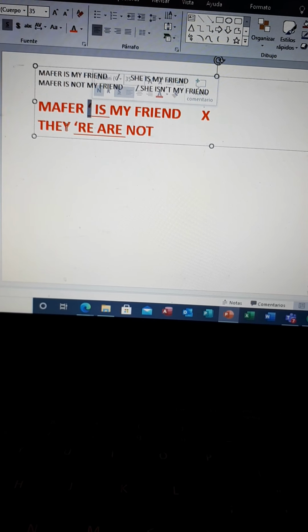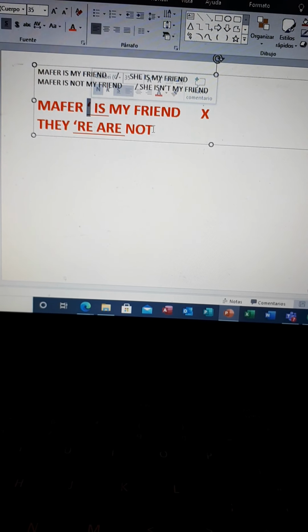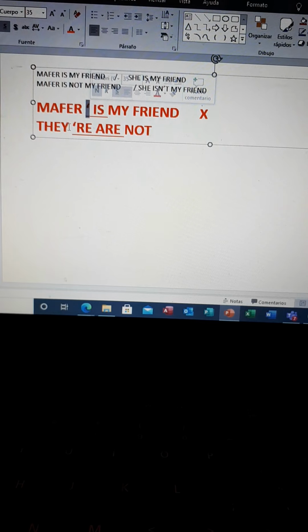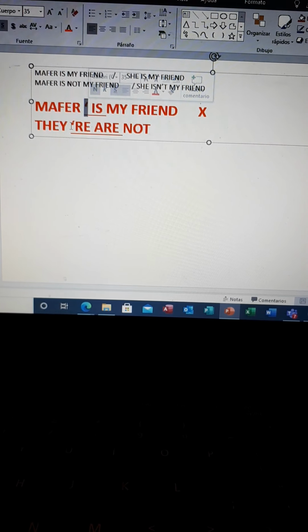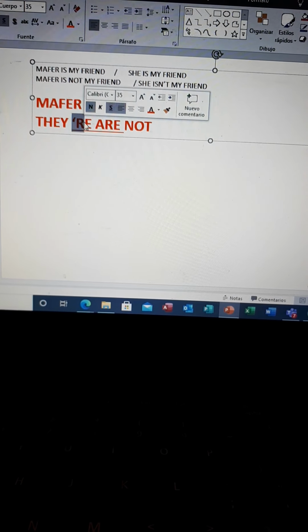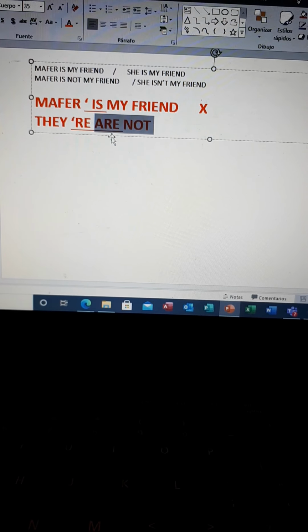In this other example it's the same. There are and not. It's not okay, either it's positive or it's negative, or you're going to use the contracted form or you're going to use the full form, okay.